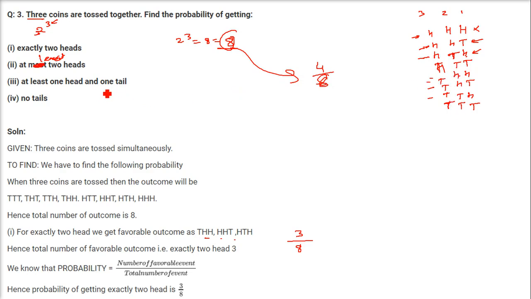Okay. So at least 1 head and 1 tail. At least 1 head and 1 tail. 1 head and 1 tail. And this has no at least 1 head and 1 tail.